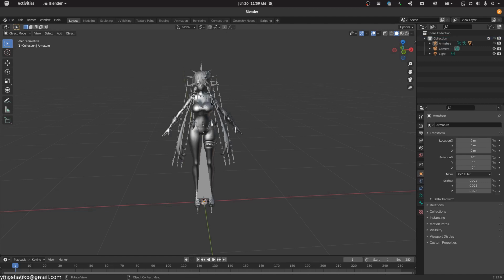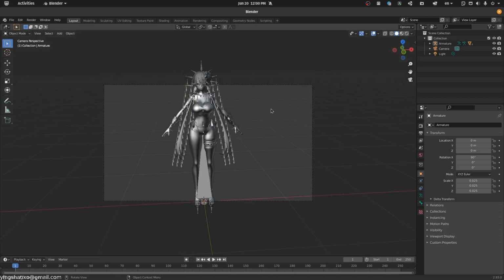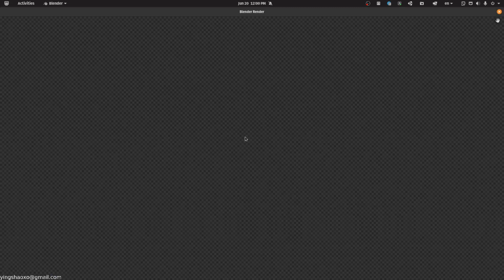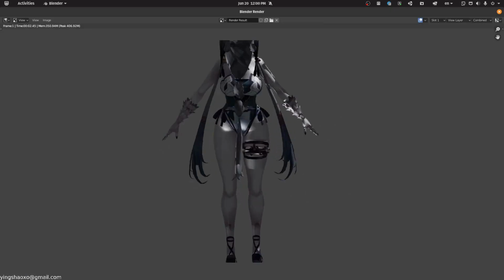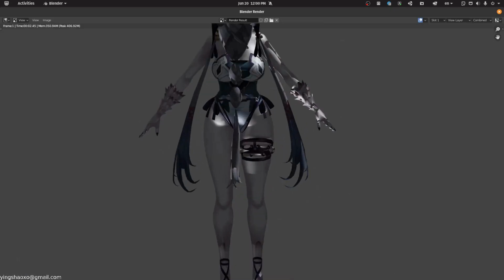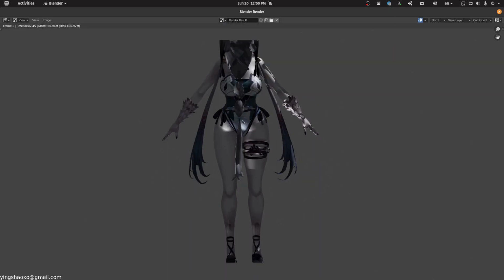You could also, let's say, how can you set this view as a camera view? Well, you could do this. You could hit Control and Alt and the number 0 on your number pad. You do that together. Now you set the camera view as the current view. Now if you press F12 again, you should see the rendered result, and this is exactly what we want with the color render.